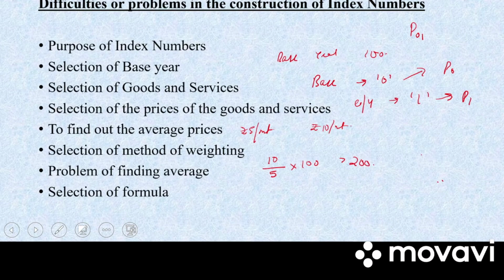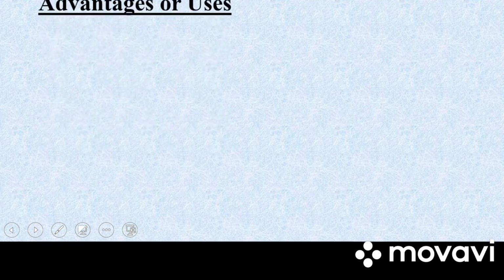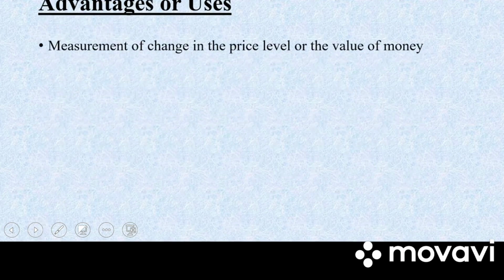Next we have selection of formula. There are different formulas, again Paasche's, Fisher's method, Laspeyres's method. So to select which formula to use is a problem in constructing of index number. Next we have advantages or uses of index number. So first one is measurement of change in the price level or the value of money.